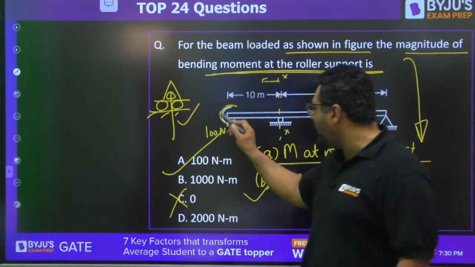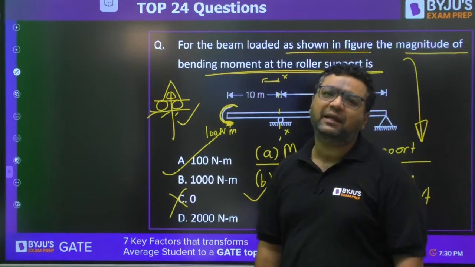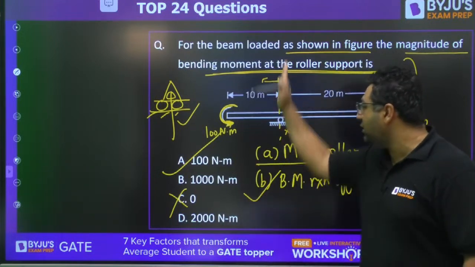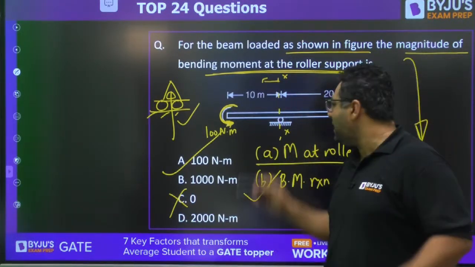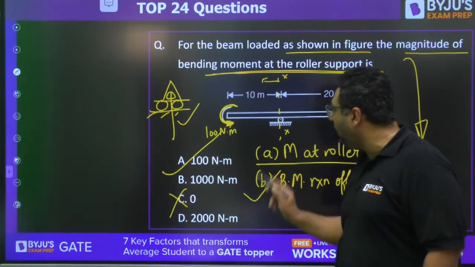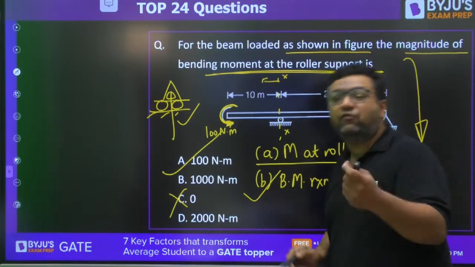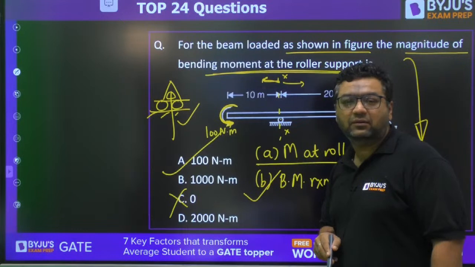This is the load applied. When you find out shear force or bending moment in a beam, you are finding out in a section, method of section. What you say, the net moment at this roller support or at this point or at this section will be the algebraic sum of all the forces or moment either to the left or to the right hand side, yes or no?